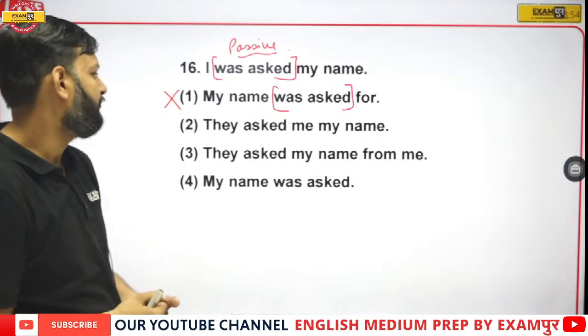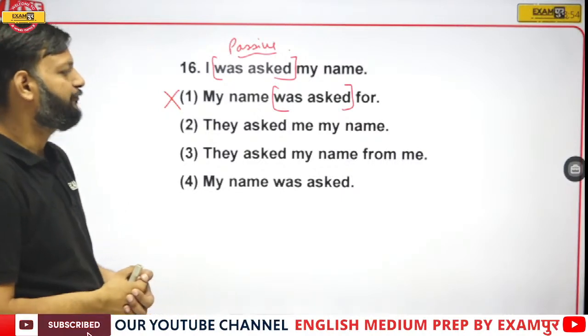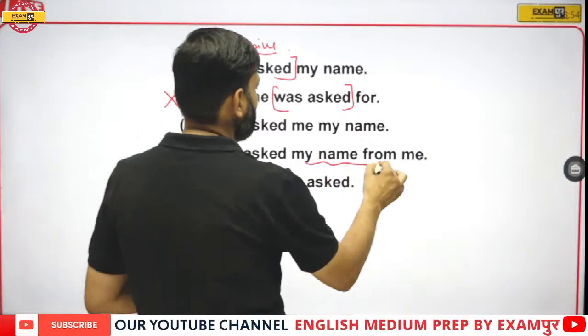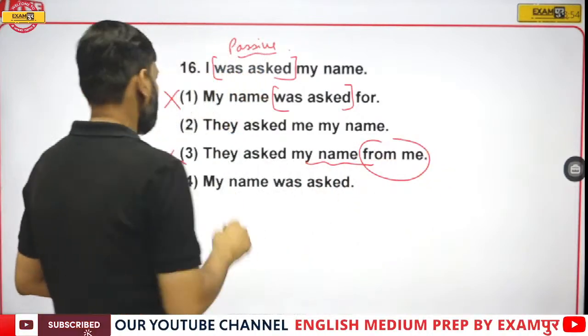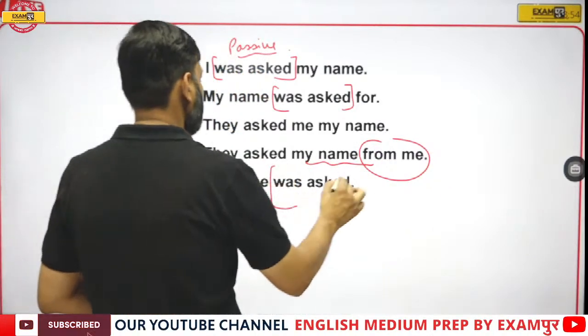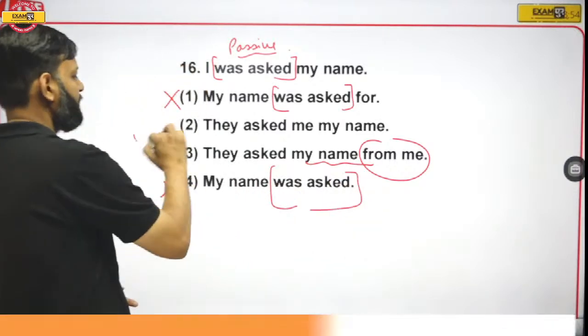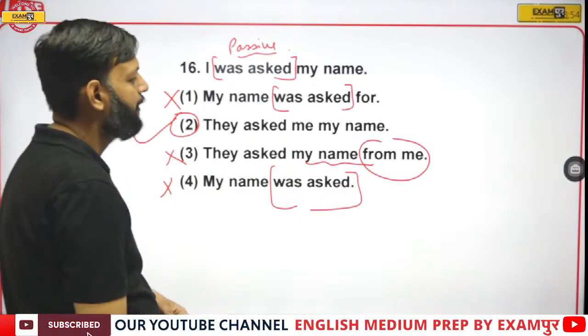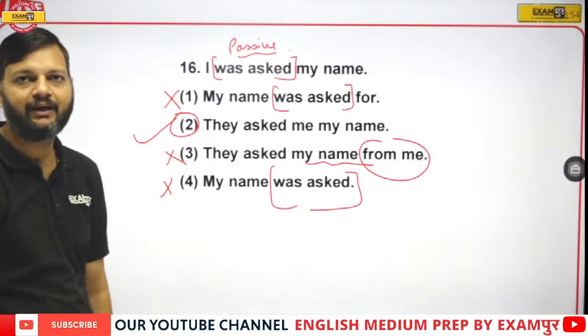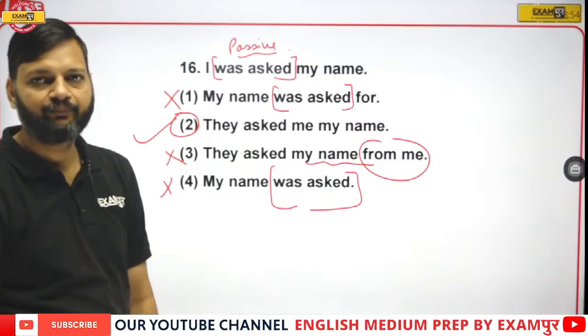They asked me my name. They asked my name from me is not the right structure. My name was asked, again, is in passive. We need active, so option number 2 would be the right answer: they asked me my name.